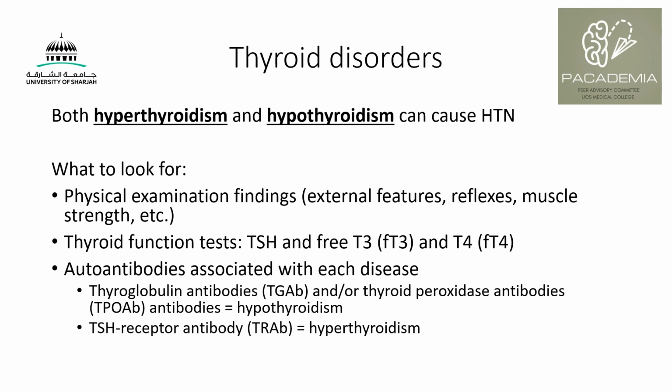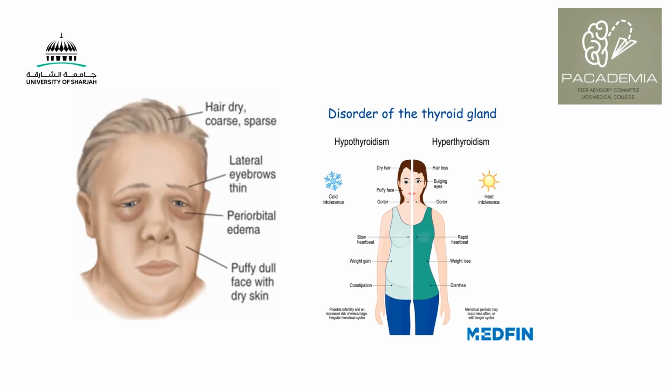Autoantibodies can also be associated with each disease. For hypothyroidism, the one we think of is Hashimoto thyroiditis. Look for thyroglobulin antibodies, and also thyroid peroxidase antibodies. For hyperthyroidism, we think of Graves' disease, and we think of TSH receptor antibody. And here are some of the features that you can see for hypothyroidism. You have hair loss with dry hair, and periorbital edema.